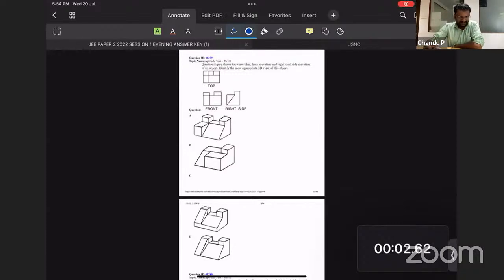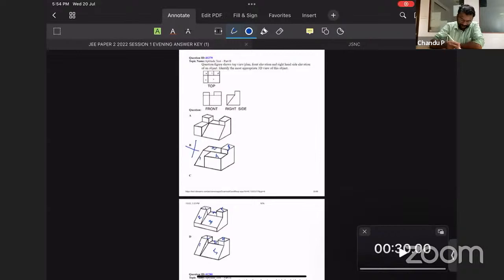So here in this question, you can find the top view. Count 1, 2, 3, 4, 5. If you count, option A is 5. Option B is 1, 2, 3, 4, so option B is wrong. Option C has 1, 2, 3, 4, 5, and D also has 1, 2, 3, 4, 5.